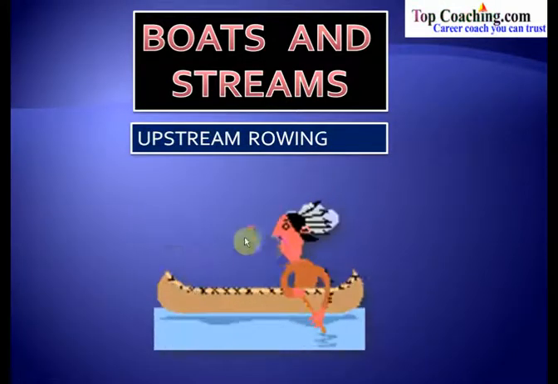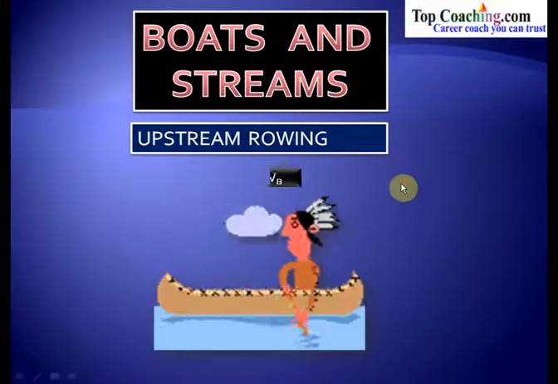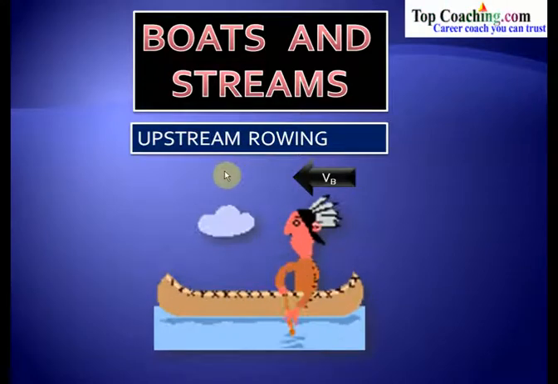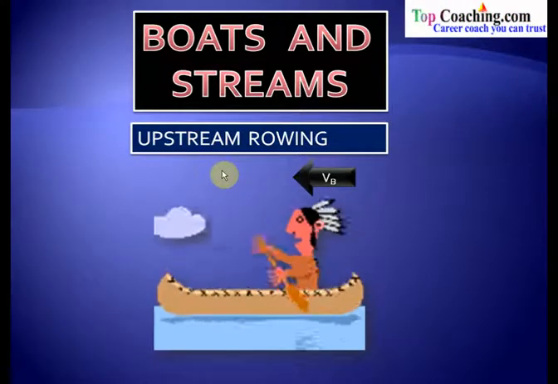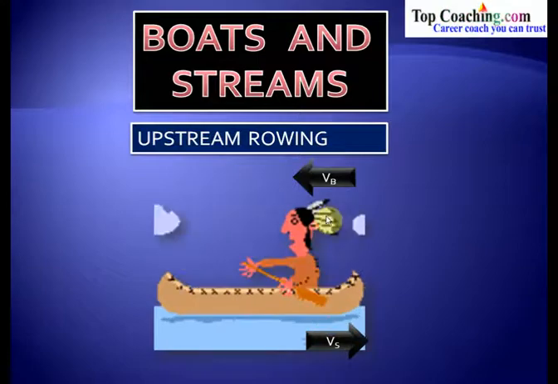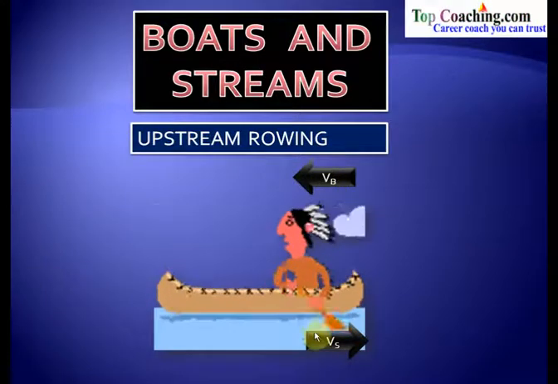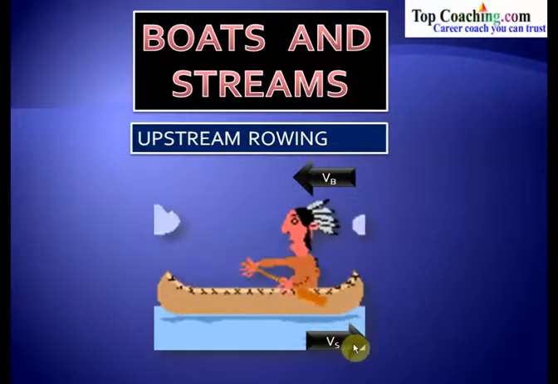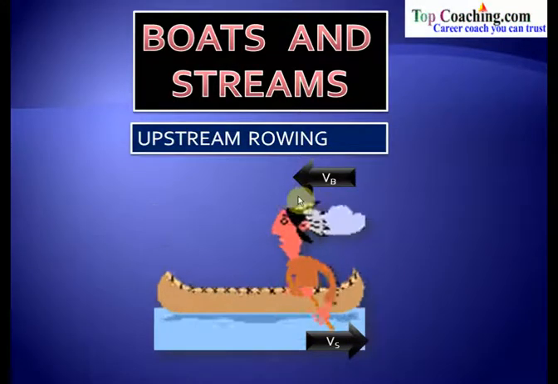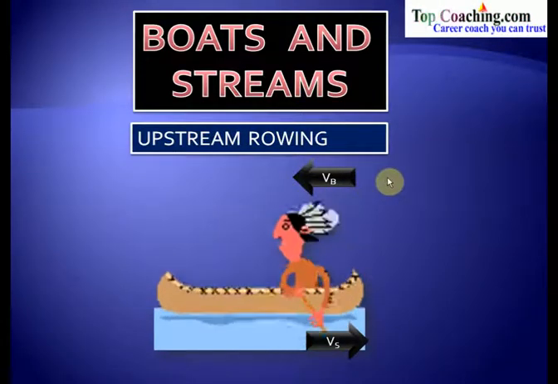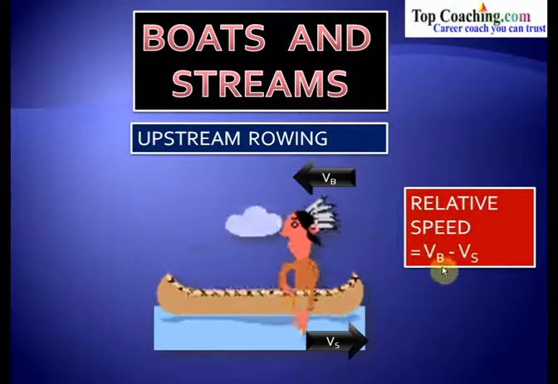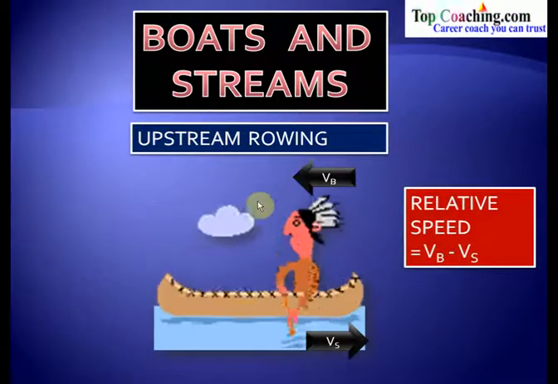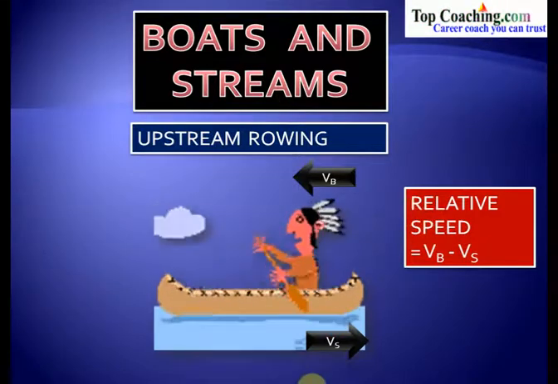The second is the upstream rowing. In this case, again the boat is being rowed in the water, and let us say that this is the speed of the boat Vb and it is in the left direction. In the case of upstream rowing, the direction of the water current is opposite to the direction of the movement of the boat. So in this case, the stream is moving in the right direction, and so it is opposing the boat. Now when it is opposing the boat, the net effective speed would be reduced, and thus we get the relative speed in this case as Vb minus Vs. Actually, this is with respect to the ground.